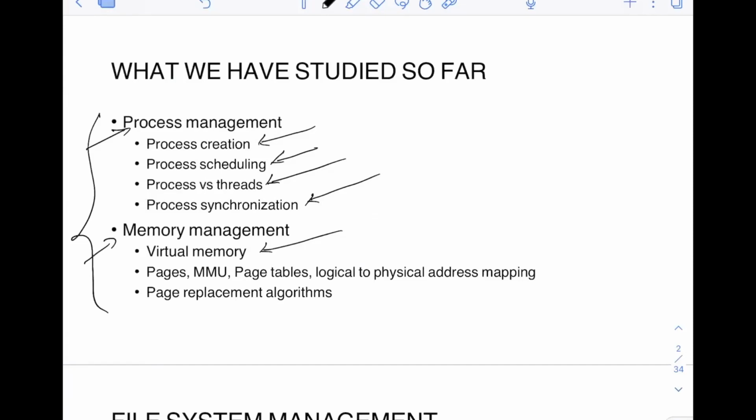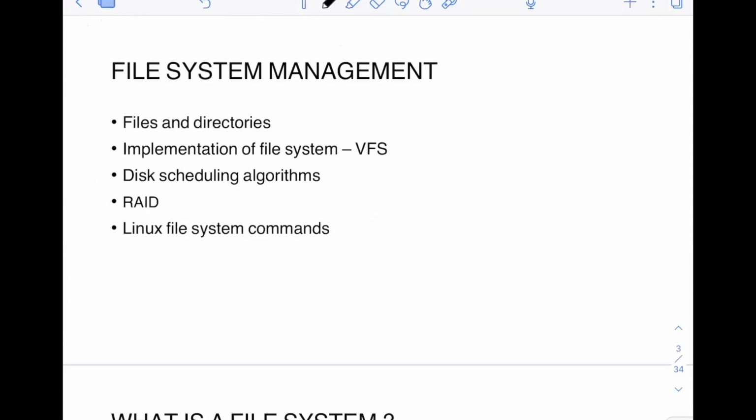In this video, I'm going to cover file system management. There are different topics in file system management, and I will not be covering all of them in this video. I will be covering just files and directories, and the implementation of the file system or virtual file system, basically VFS. Others like disk scheduling algorithms, RAID and Linux file system commands: some of the Linux file system commands I will cover in this video itself, and some in the next part, file system management part 2. Whatever is left, I will cover in the next video.